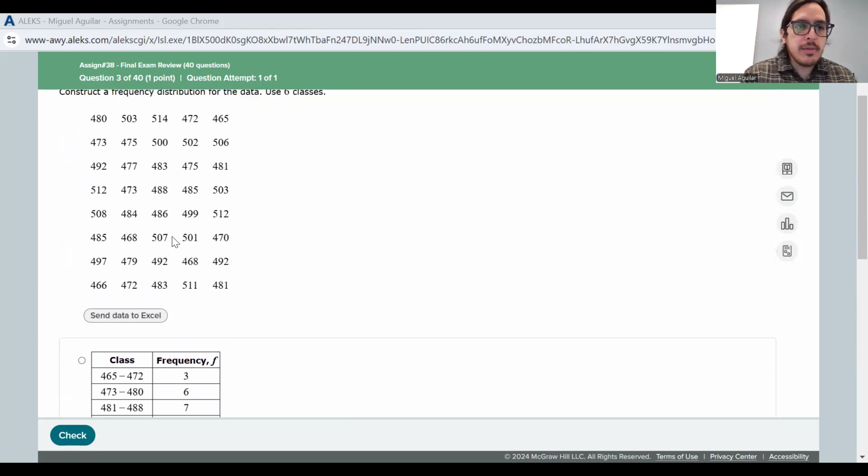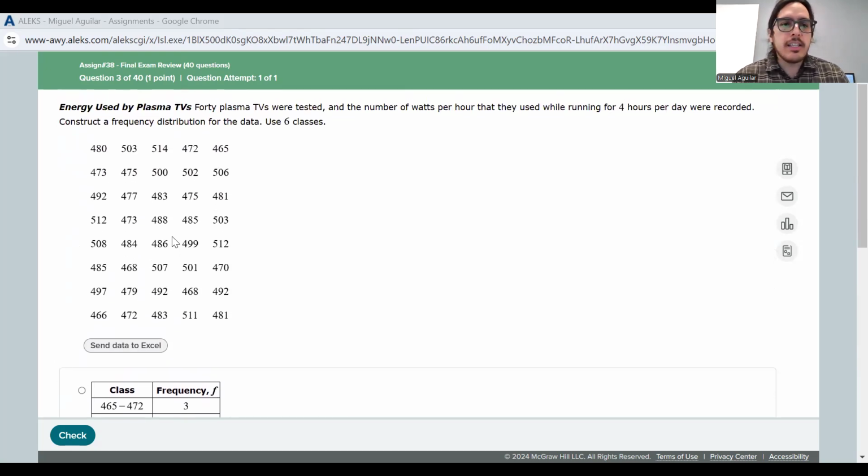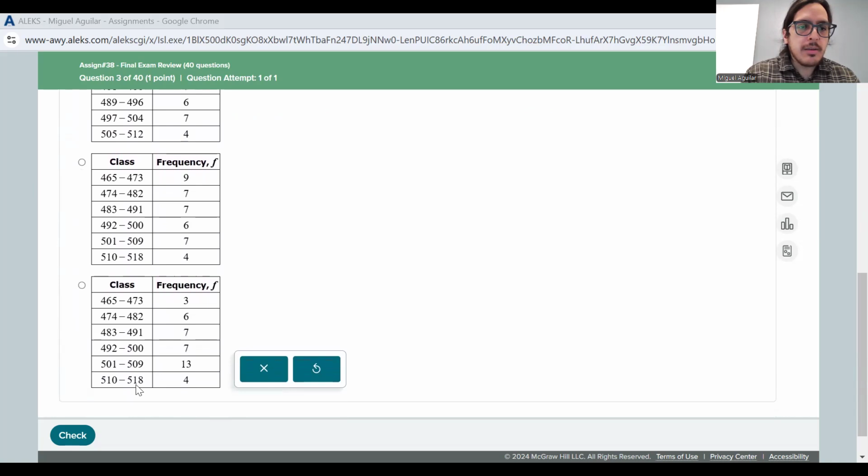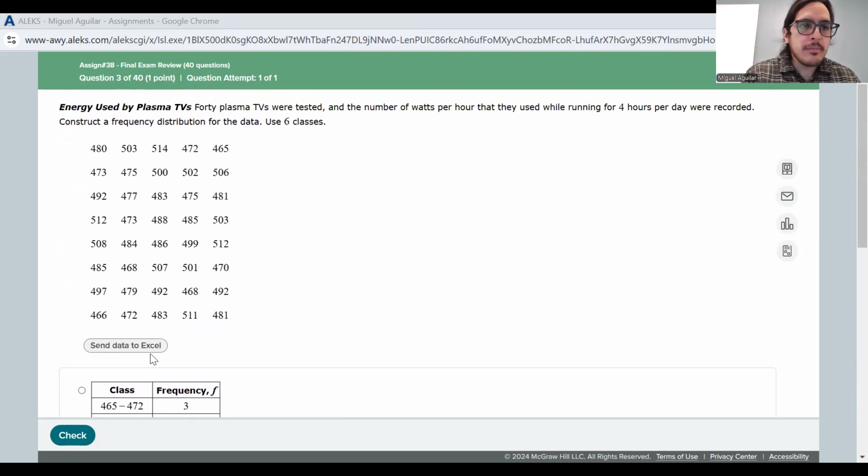And I'm seeing that I may have made a mistake when I entered the data into the calculator. It's not a huge deal, but the maximum value, based on what I'm seeing here, based on these two options, is 518. So I think I may have fat fingered something incorrectly into the calculator. No, that makes more sense actually, because if we add 9 here, we should have gotten to 518.